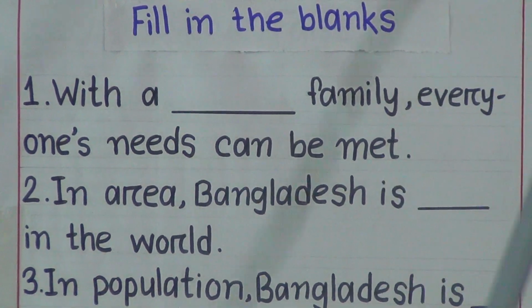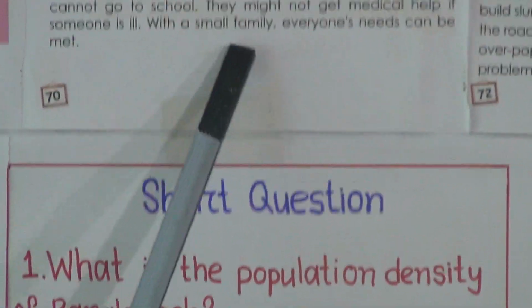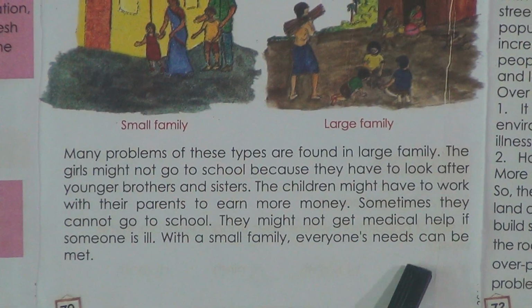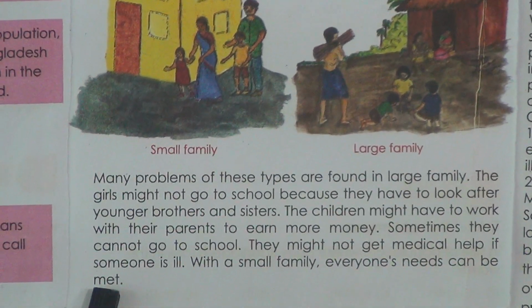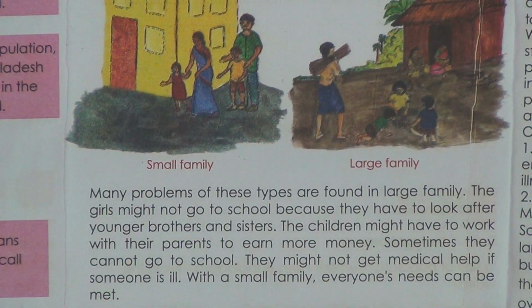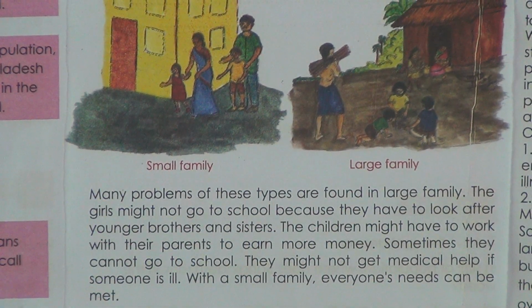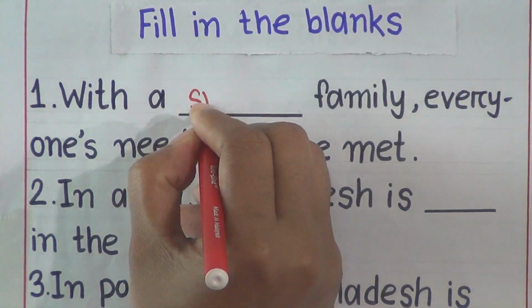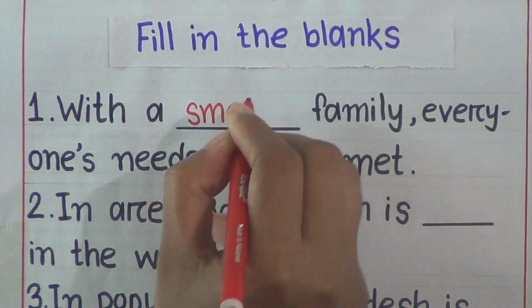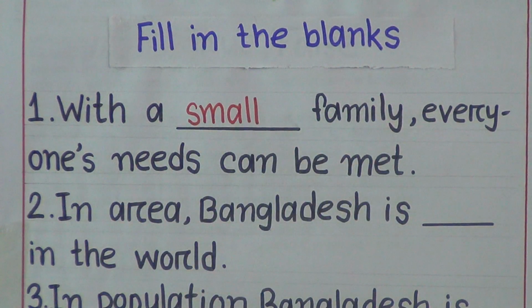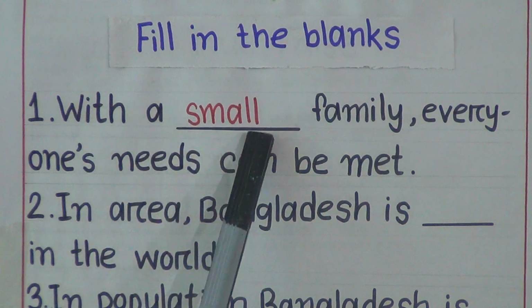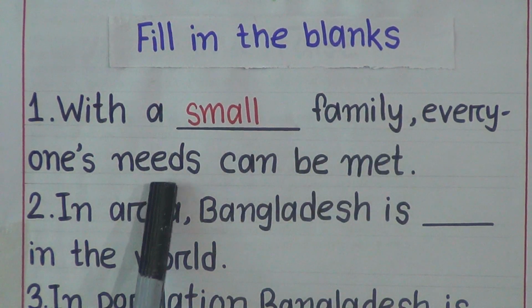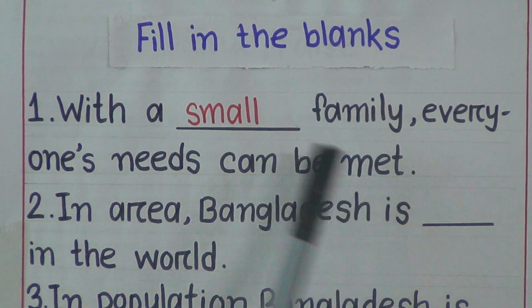Look, lesson 2. With a small family, everyone's needs can be met. Here we find small family. So in the gap we have to write small, S M A double L, small. With a small family, everyone's needs can be met.